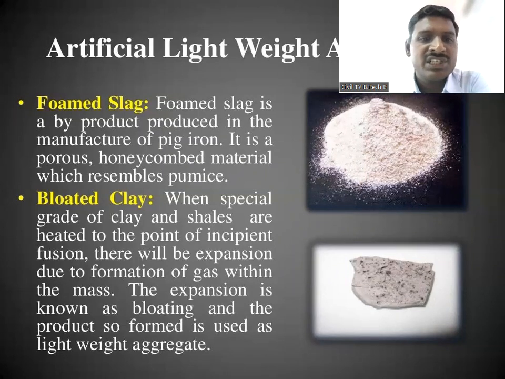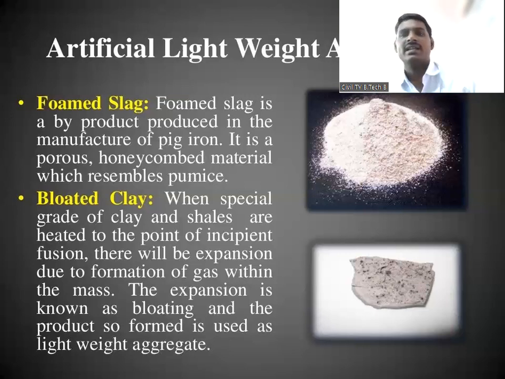There will be expansion due to the formation of gas in the mass, and this expansion is known as bloating, and the product so formed is the lightweight aggregate. So bloated clay is manufactured from special grades of clay and shales, the same clay and shales we use in the manufacturing of cement.